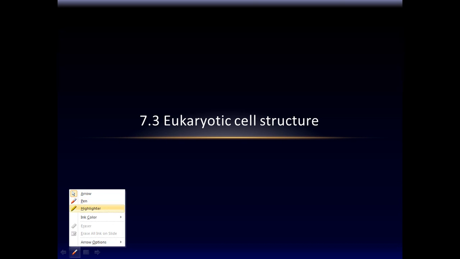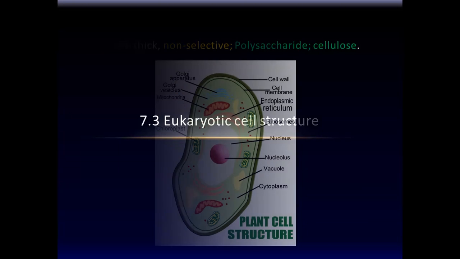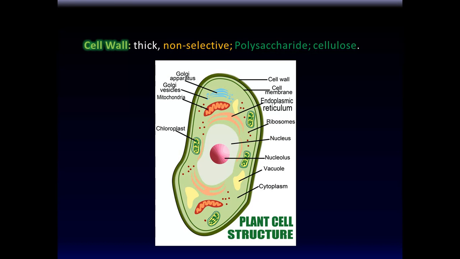Bismillahirrahmanirrahim. I'd like to talk about now eukaryotic cell structures. Eukaryotic cell structure, in other words, stuff that you find in eukaryotic cells. Now, cell wall is one such thing that you find. Cell wall is a thick, non-selective polysaccharide structure. Example, cellulose.